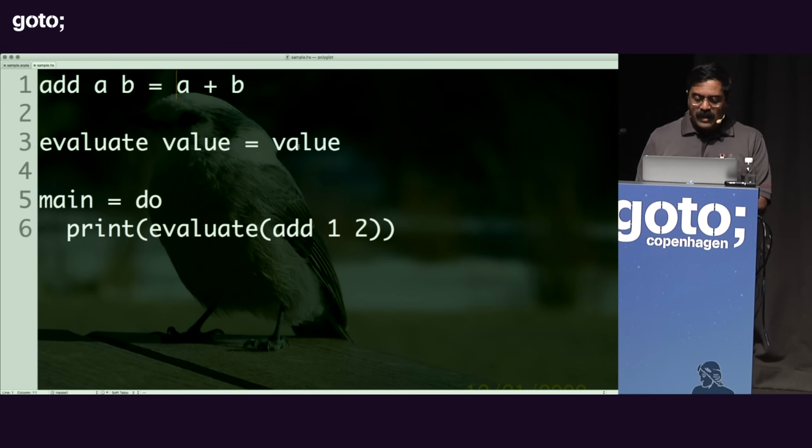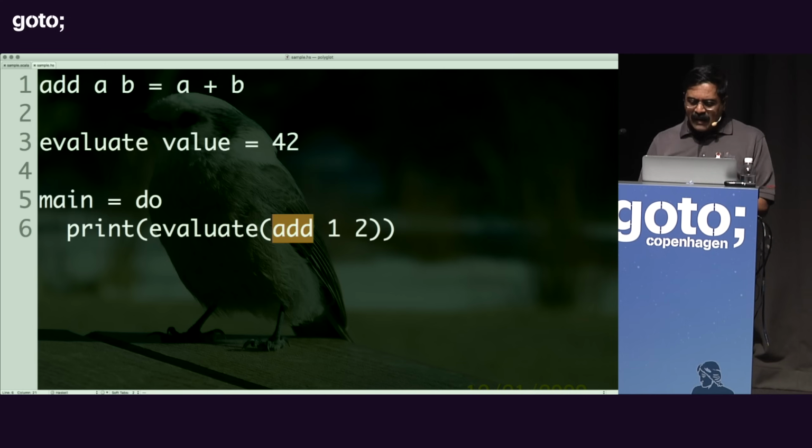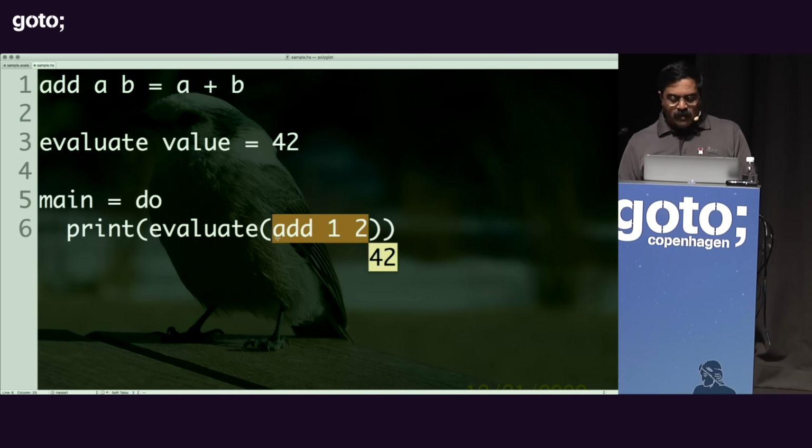I'm going to go back to the evaluate function, and I'm going to return the value of 42 right here. When I run the code, it printed 42. But this time, I'm going to go back to Haskell and say, call add, and it says why? Well, I want to call evaluate, then call evaluate. Well, it turns out Haskell never actually calls the add function in this case. How do I know? Let's prove this again.